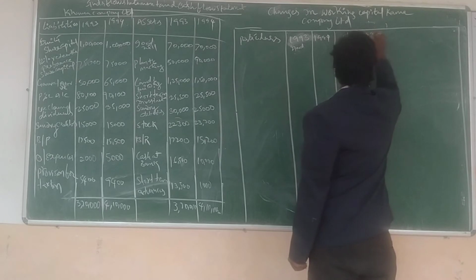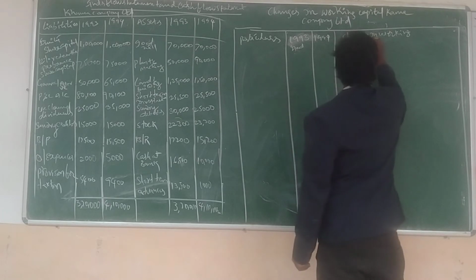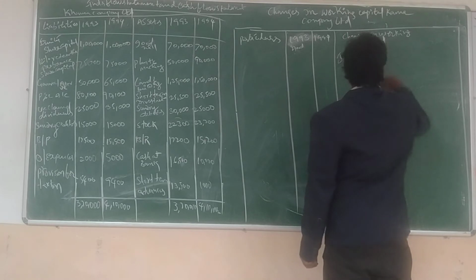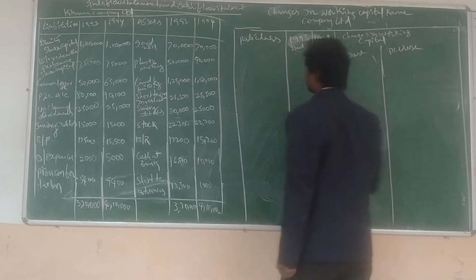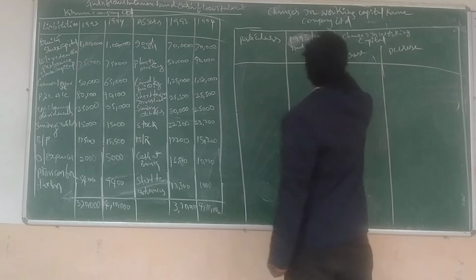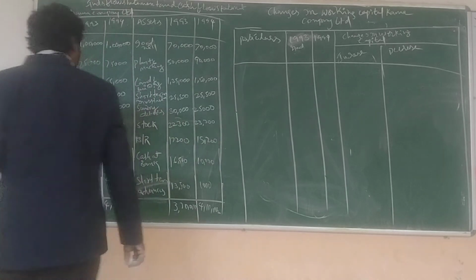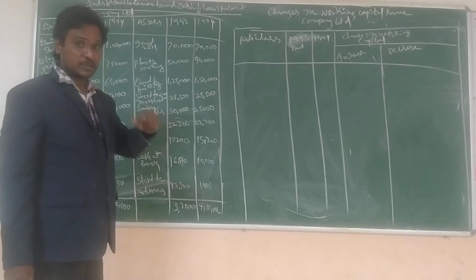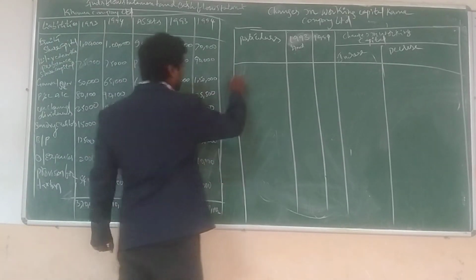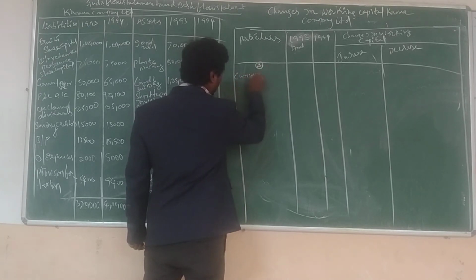Changes in working capital, increase and decrease. See, according to the working capital format, the first one is current assets, A.